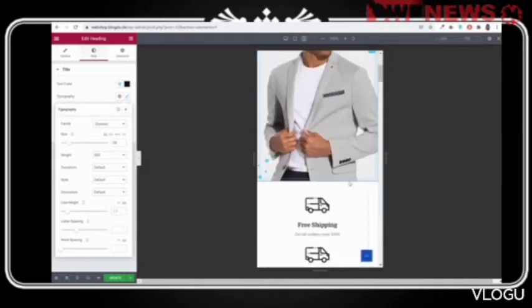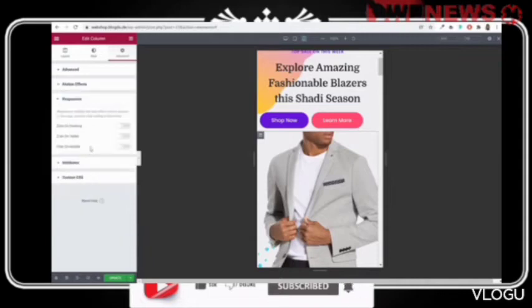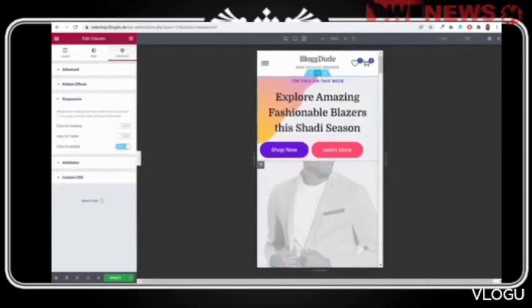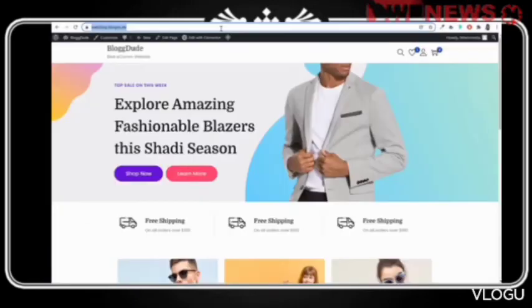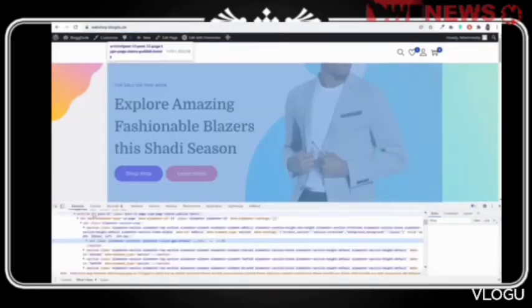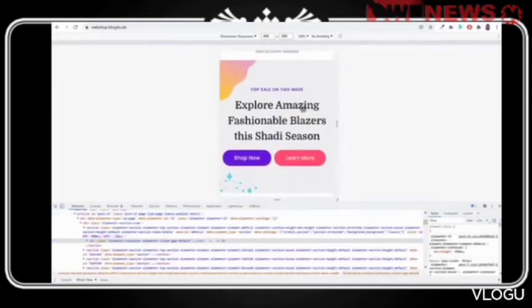First of all, I don't want this image in the mobile phone, so I can completely disable this column. So select this column, edit column, go to advanced, responsive, and I can hide this on mobile phone. Then select this text, click on update. Let's see how it is looking on mobile phone. If I open this website, refresh it, if you inspect element, you have this mobile phone option. If you click on responsive, as you can see, this is looking beautiful.